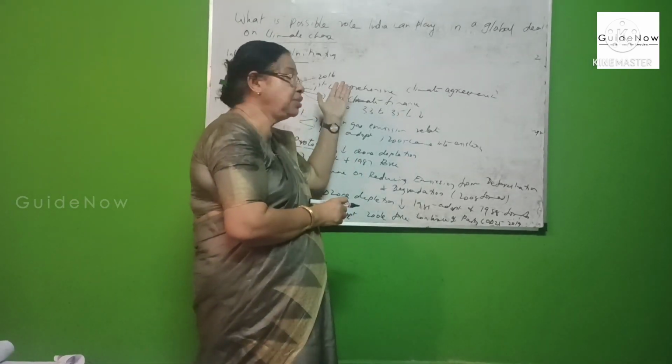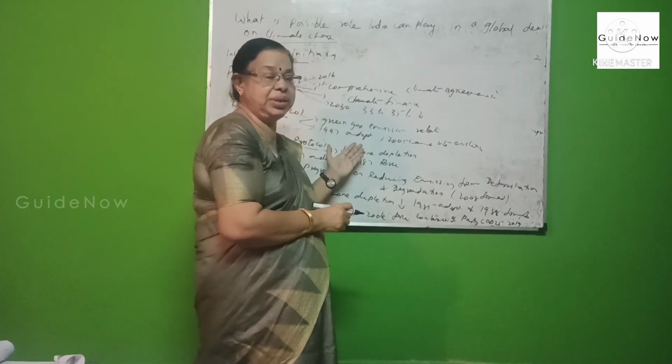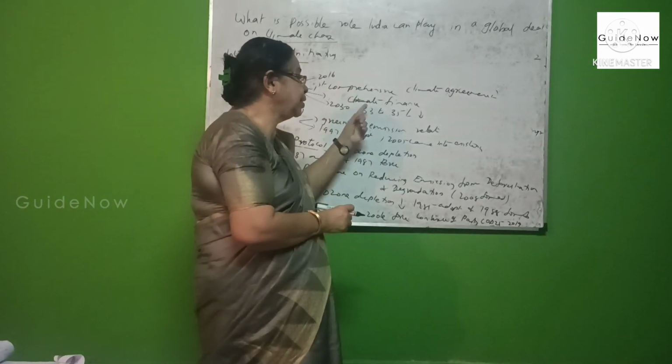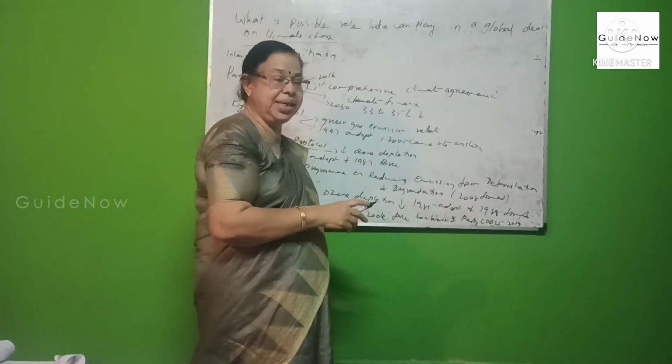Its main aim is that by the year 2030, gas emissions are reduced by 33 to 35%.